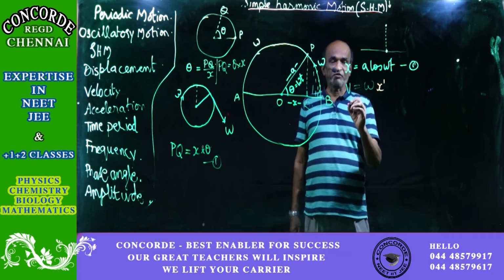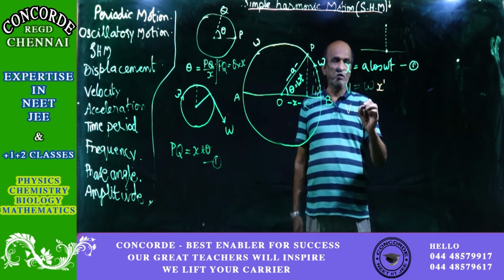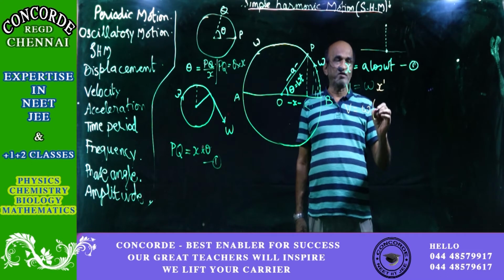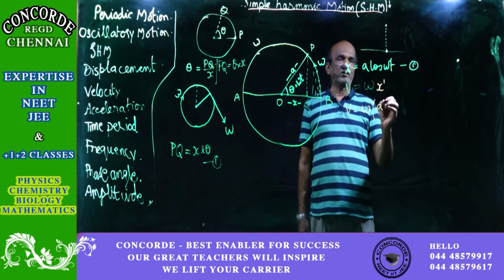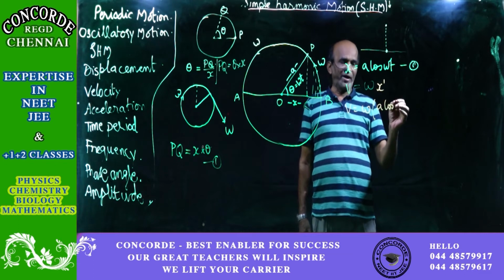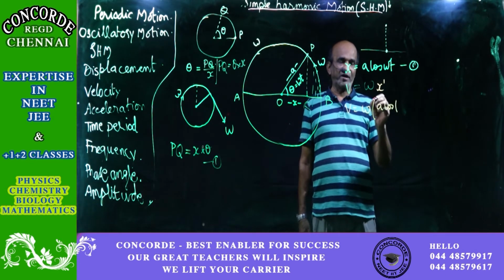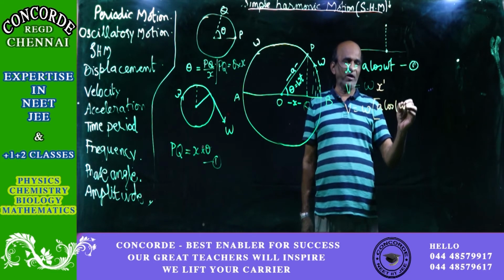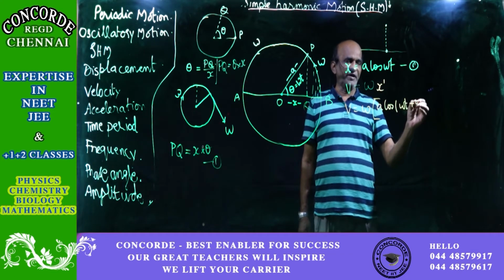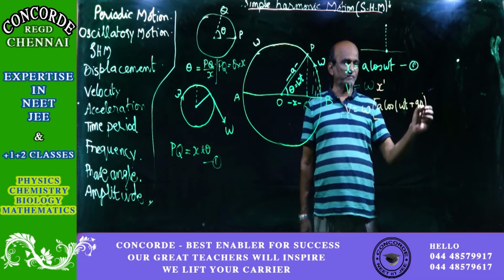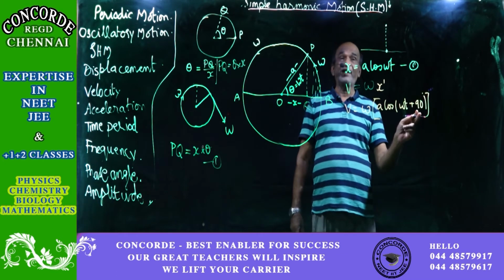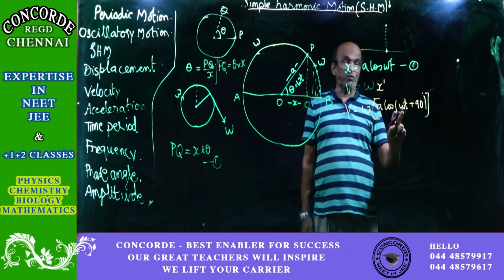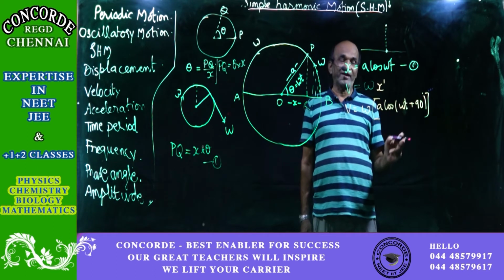So what you have to therefore do is v is equal to omega into x dash, which is perpendicular now, a into cos omega t plus 90 or minus 90, whatever you want, omega t plus 90 degrees. So 90 plus omega t, so this is more than 90, so it will be in the second quadrant.